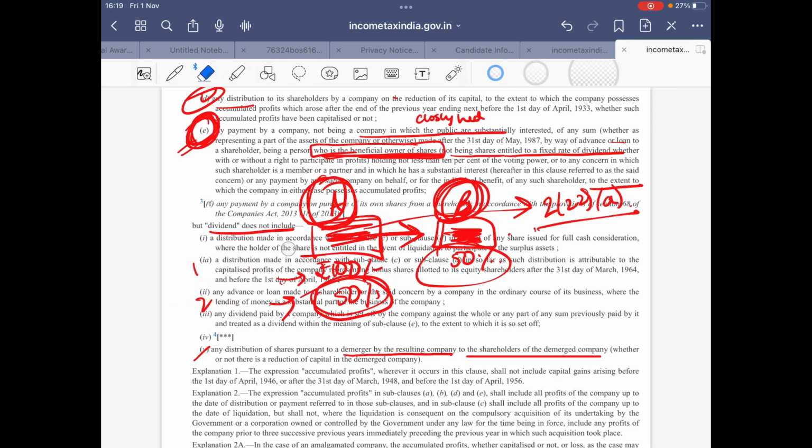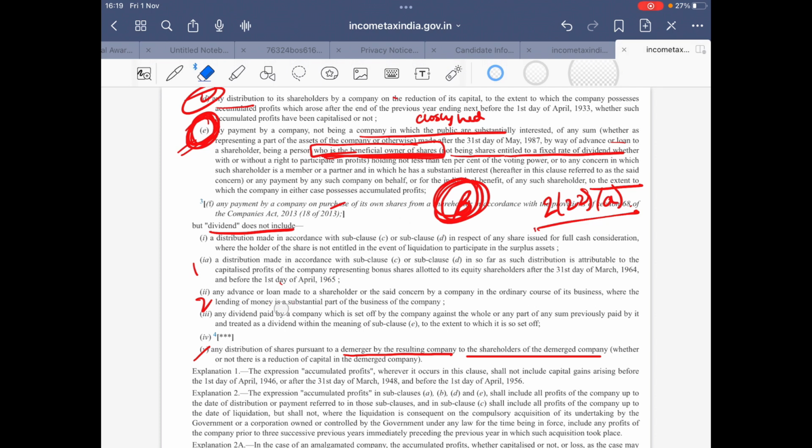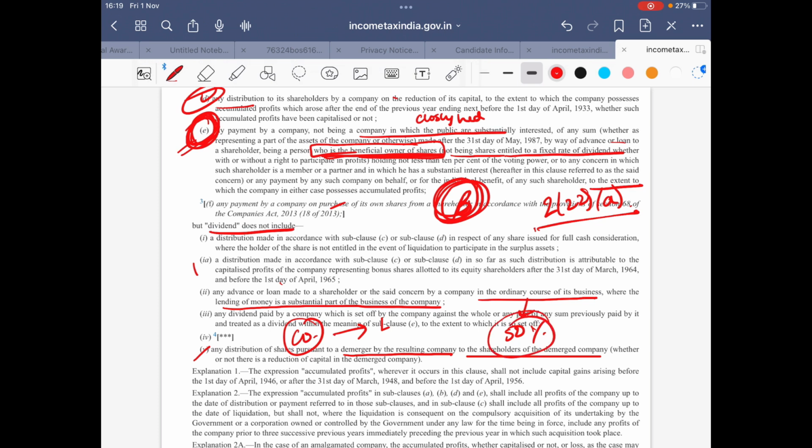Then part 3 is talking about any advance or loan made to the shareholder or to the said concern by a company in the ordinary course of the business where the lending of money is a substantial part of the business of the company. So it is stating that there is a company and its ordinary course of business is to lend and grant loans. So when we talk about ordinary course of business, we talk about 50% or more of the business of the company constituting lending money.